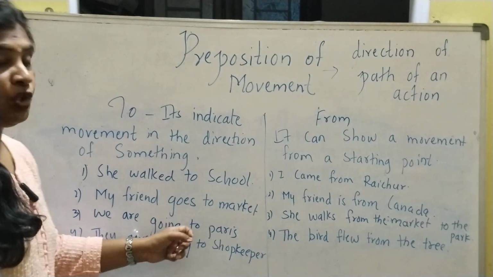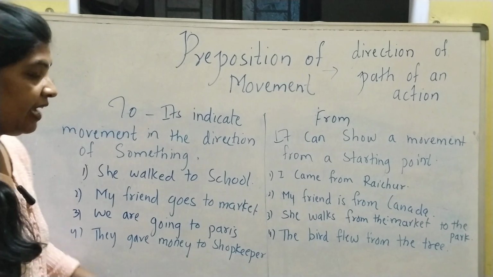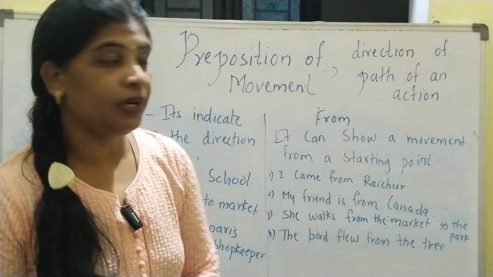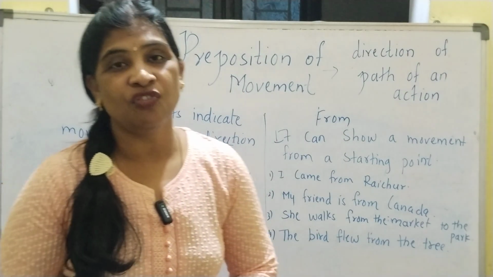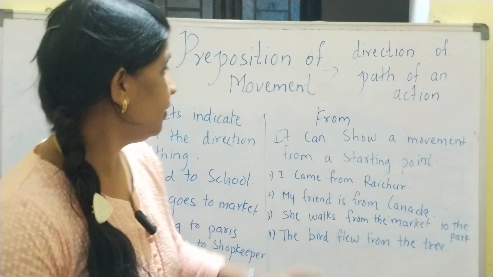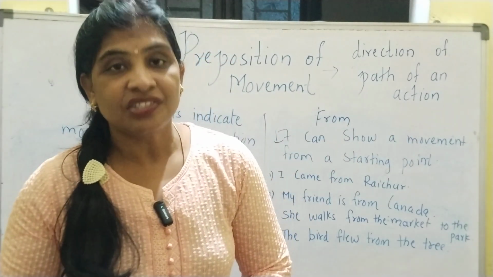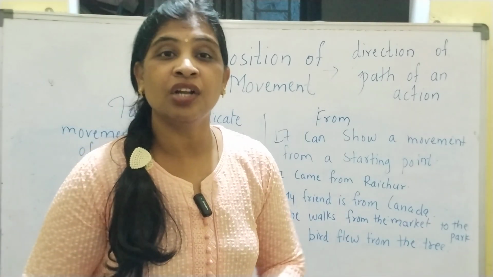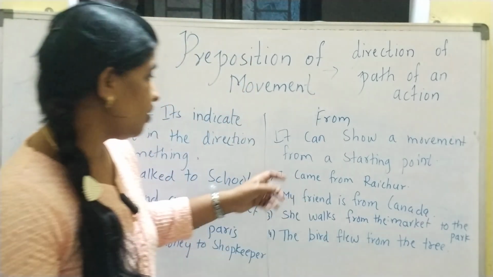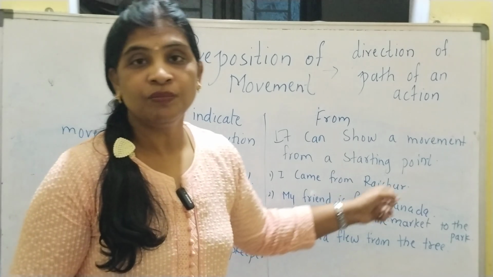We are going to Paris. They gave money to the shopkeeper. So "to" is basically used for the direction of the movement. So "from" shows the movement started from the starting point and ends at the other side, the destination. So for example, I came from Raichur.